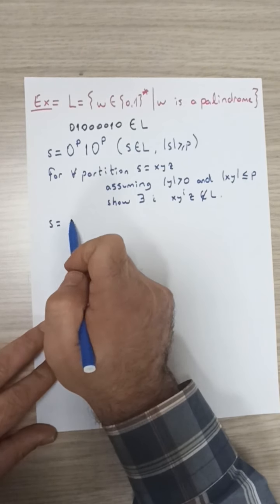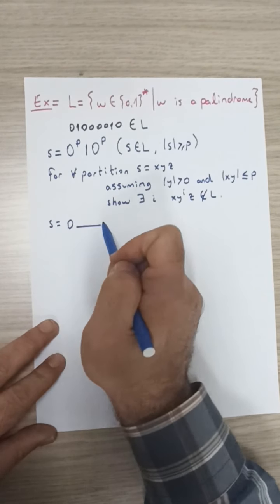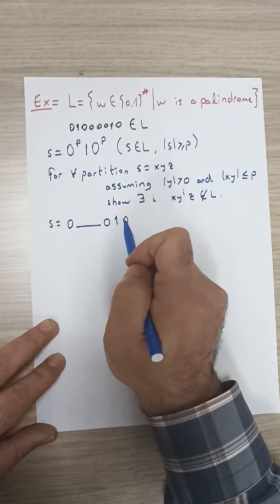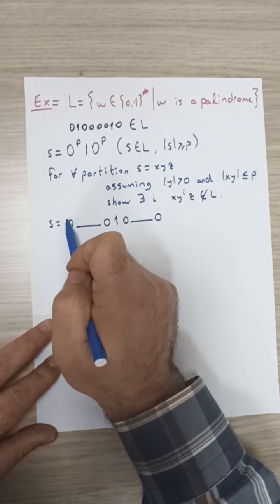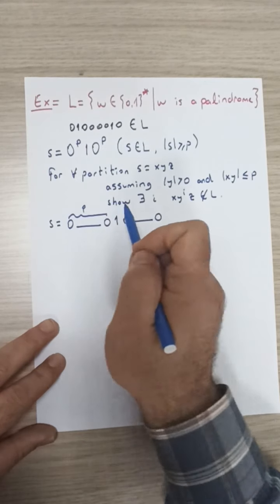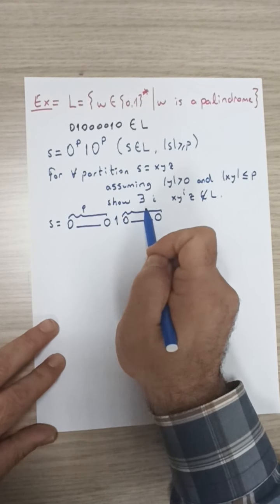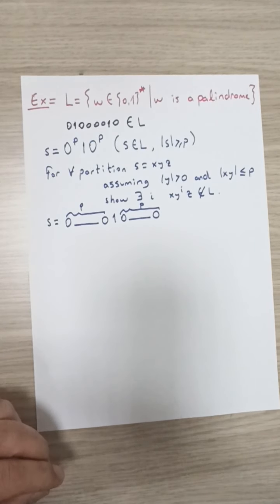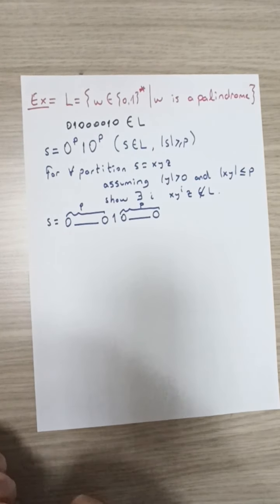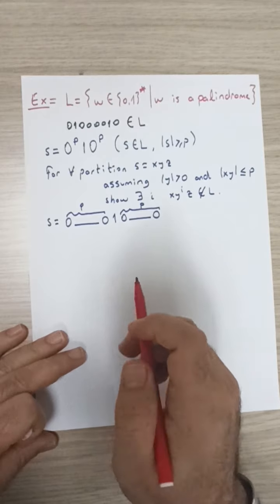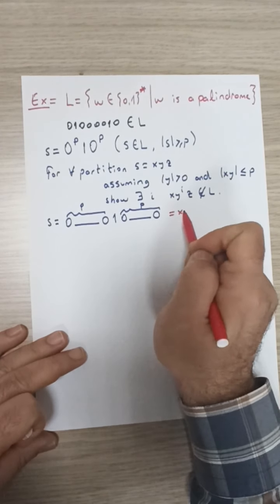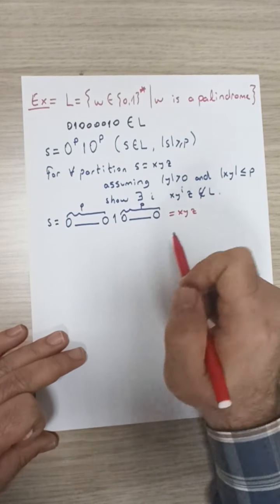If we visualize the string s, it contains p many zeros at the beginning, followed by a single one, followed by p many zeros. So we have p many zeros at the beginning here, and p many zeros at the end in here. As usual, let's try to locate this string x, y, z partitioned into three.